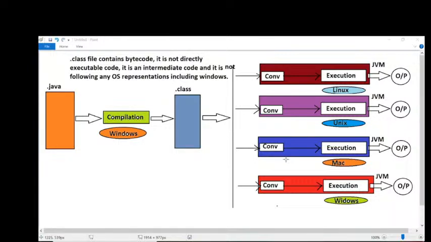I'm asking one more question to all of you. Now try to answer it. In this overall picture, how many operating systems have I used? Five times compilation, then 4 times execution. Of course, Windows is repeated here, but consider them as 2 different machines. Overall, how many machines have we used here? 5 machines. Of course, 4 or 5 operating systems we have used. Am I right or not?